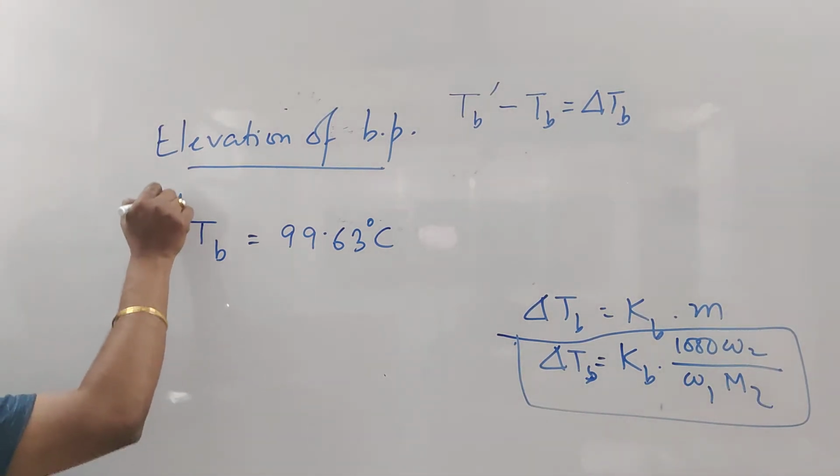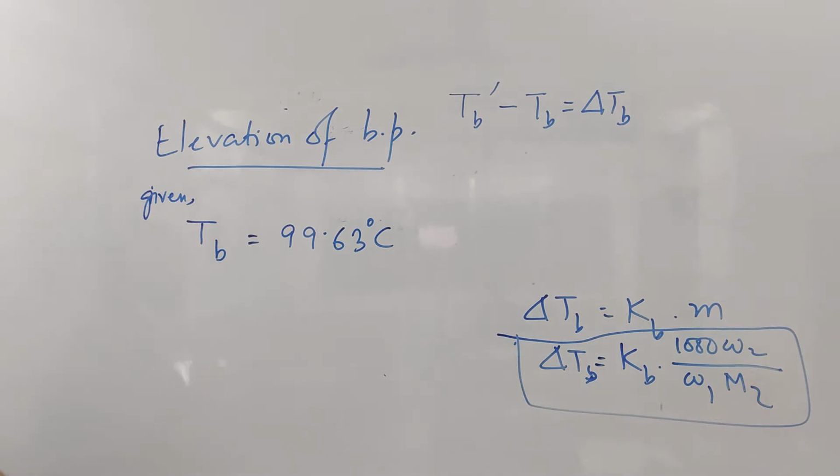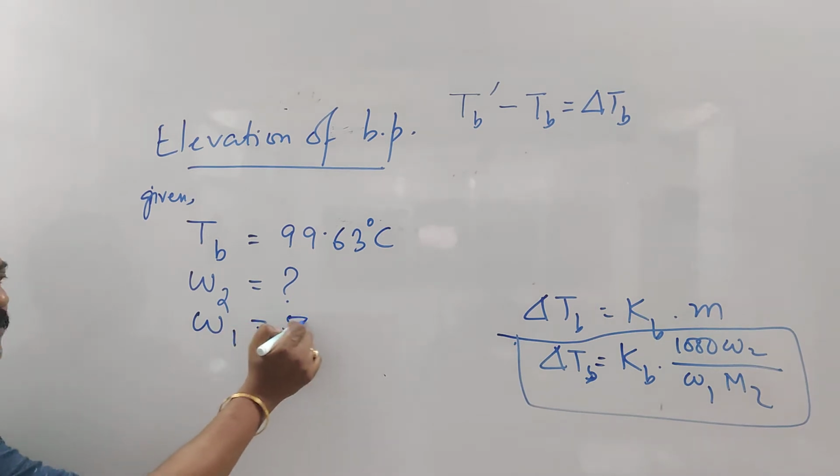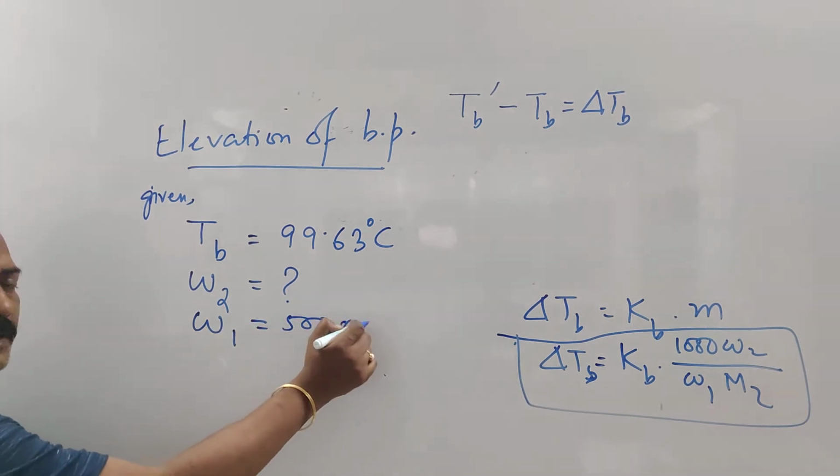Then next one. Continue reading. So sucrose, amount of sucrose you have to find out. That means W2 equal to question mark, right? You have to find it out. How much sucrose has to be added to 500 gram of water? That means amount of solvent is 500 gram, right?